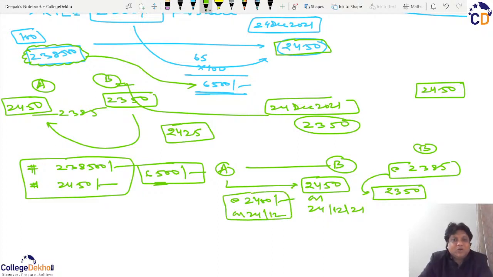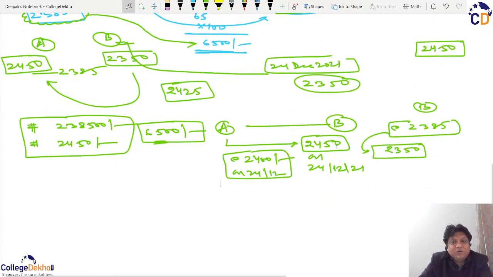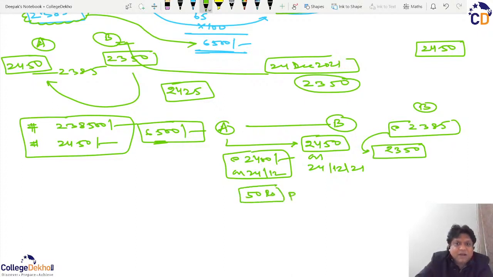I am saying this because I believe the price will be 2450, and if he assures me the shares at rupees 2400, then I can earn rupees 50 per share, because I will get the share from him at 2400 and sell it at 2450. So any price above 2400 will be the profit of A.